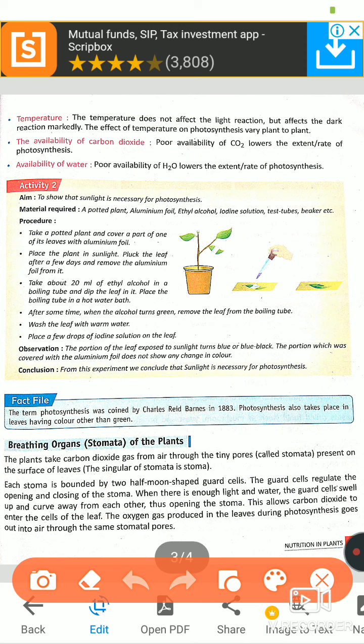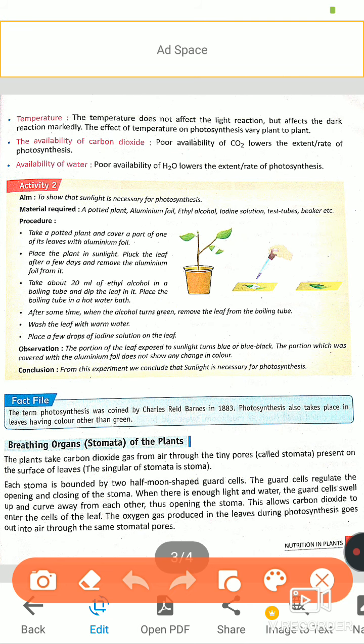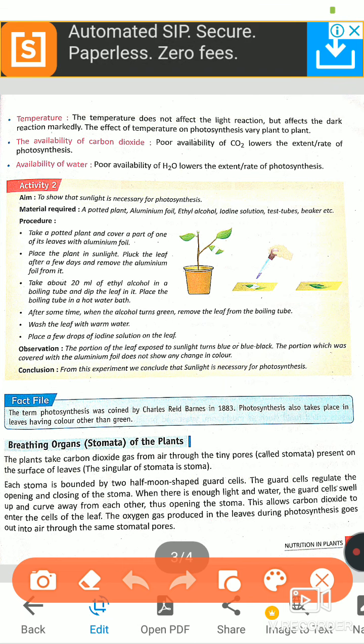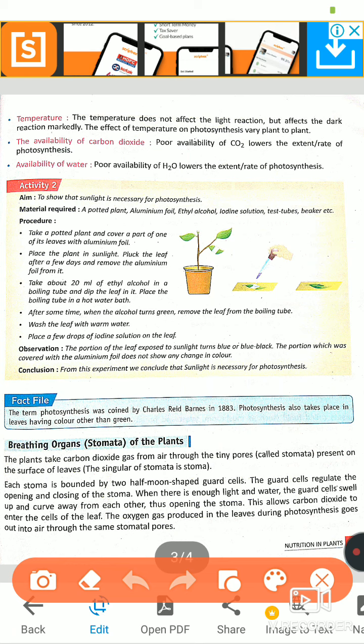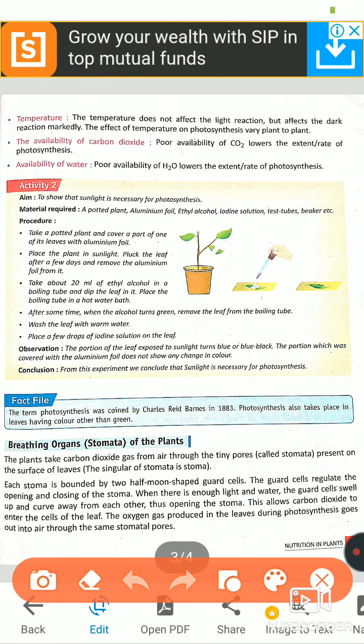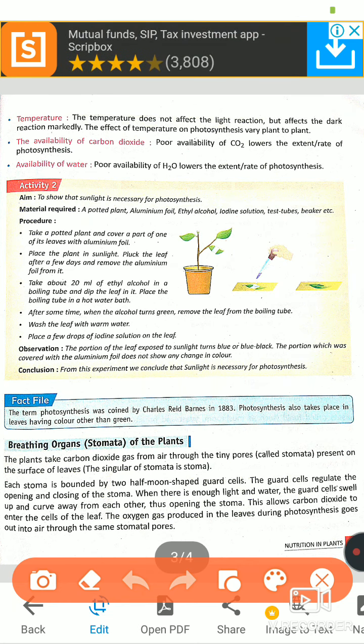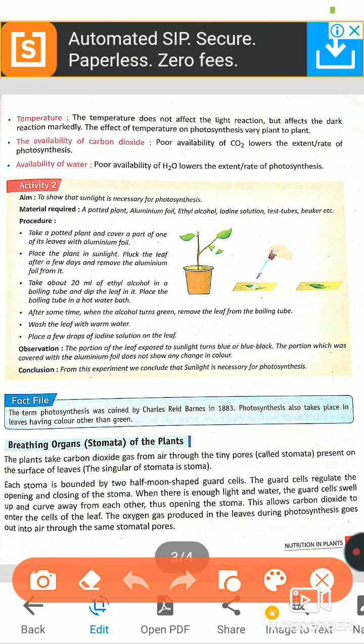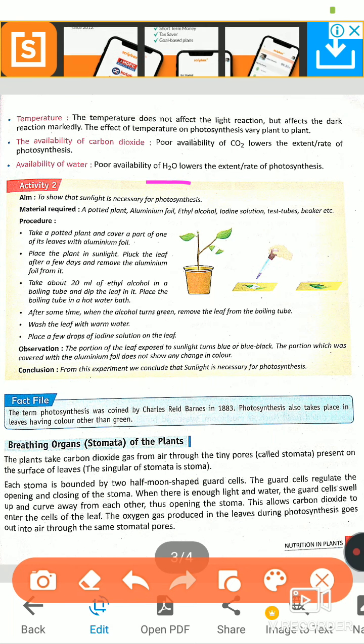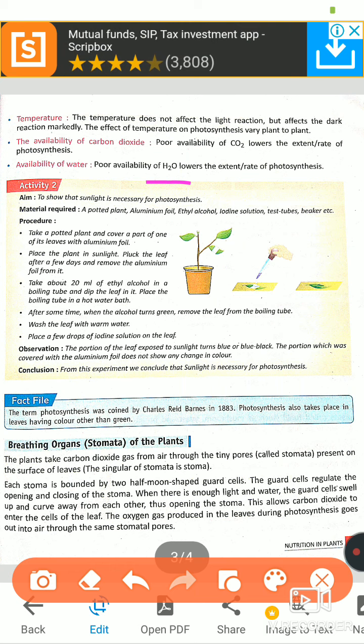The availability of carbon dioxide. Poor availability of carbon dioxide lowers the rate of photosynthesis. Suppose there is an area with little pollution, so the carbon dioxide is less. So in that area photosynthesis will be slow. And availability of water, because without water it isn't possible, because H2O is broken down into two parts, H and O. H is used in glucose and O is released, that is oxygen. So more water, more photosynthesis, faster photosynthesis, and less water, less photosynthesis.